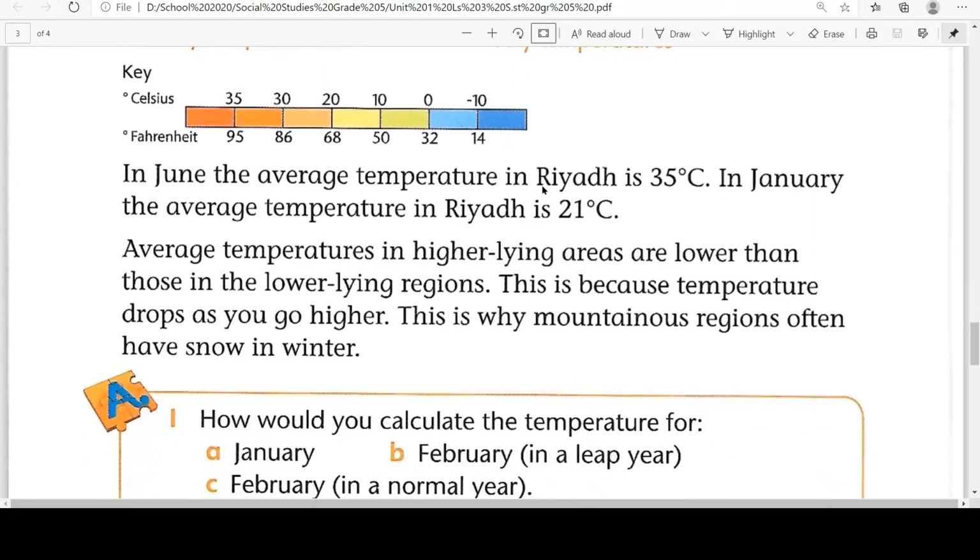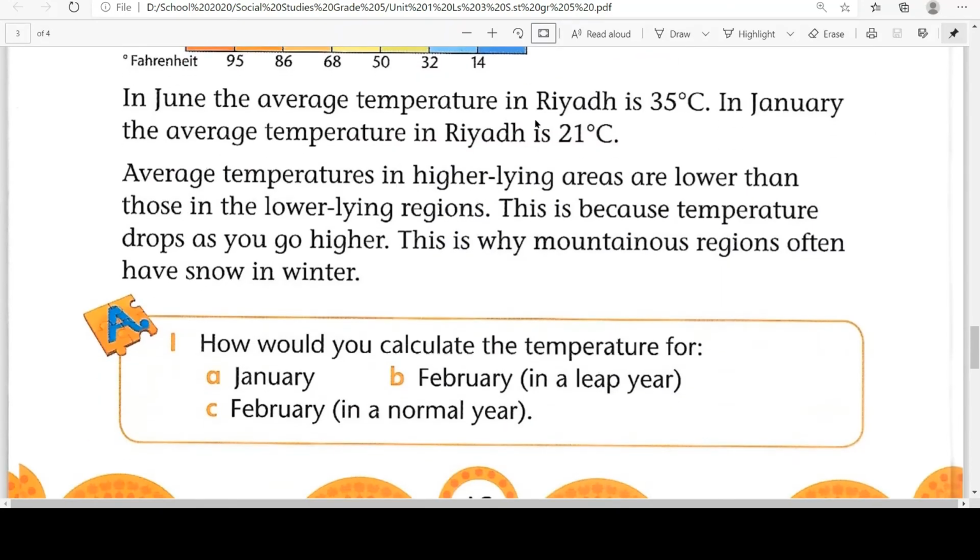Okay. In June, the average temperature in Riyadh is 35 degrees Celsius. In January, the average temperature in Riyadh is 21 degrees Celsius. Average temperatures in higher lying areas are lower than those in the lower lying regions. This is because temperatures drop as you go higher. This is why mountainous regions often have snow in winter. It means the higher we go from the sea level, the more the temperature will drop.